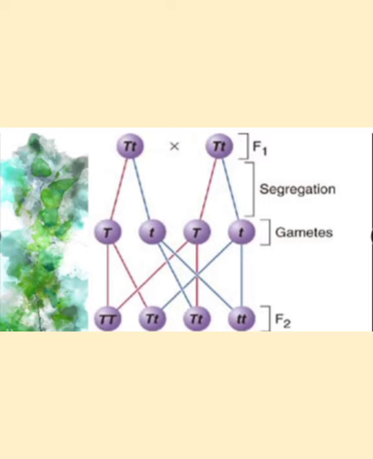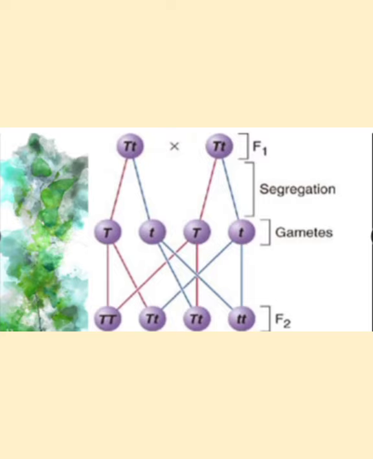Then crossing will be done between two F1 plants. At the time of gamete formation, the alleles or genes enter into different gametes. After the crossing of two F1 plants, the gametes formed are capital T, small t, capital T, small t.